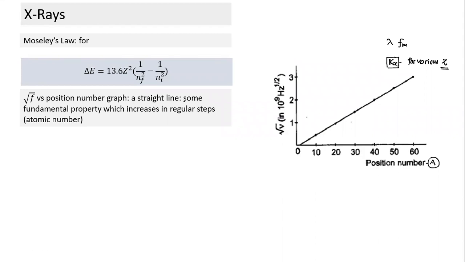So when you plot this graph, you find a straight line. And what does a straight line indicate? A straight line indicates there must be some fundamental property. See, a straight line means what? Delta y by delta x are equal. It says there's some fundamental property which is increasing in regular steps. And what is the property? The property was not the mass number, it was the atomic number. So if I find K alpha, since it is a function of atomic number, I can find the value of Z. And this kind of experiment, this observation, was used to figure out the atomic number of different elements.